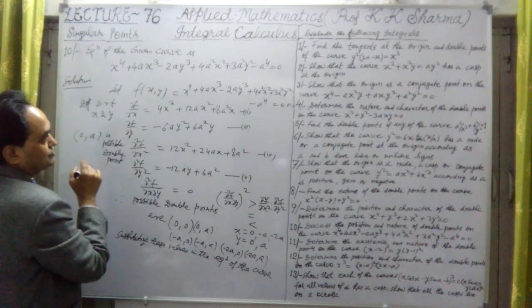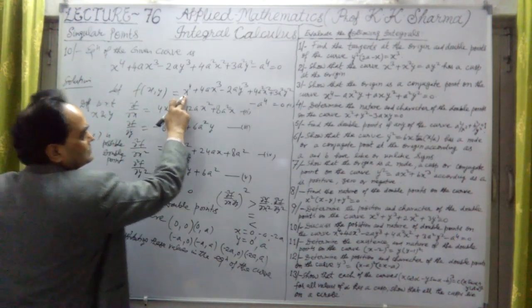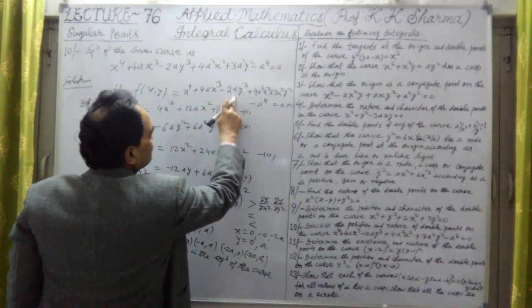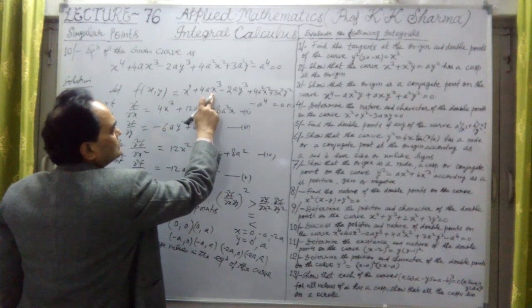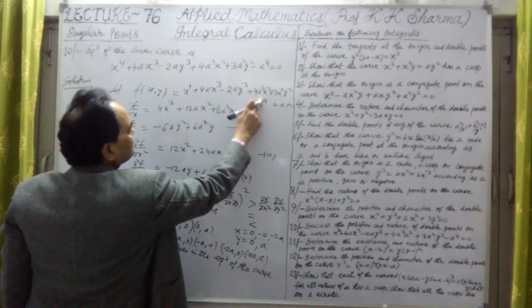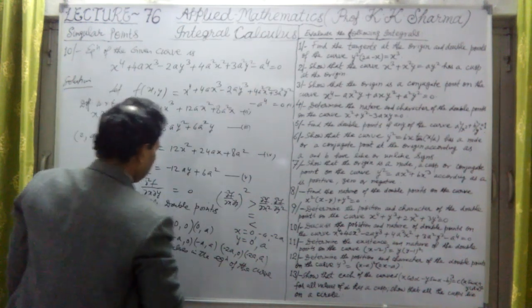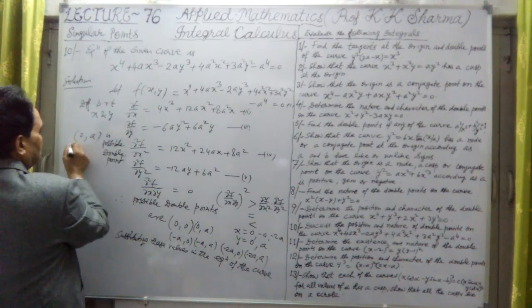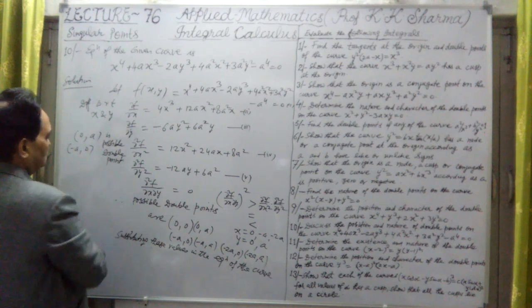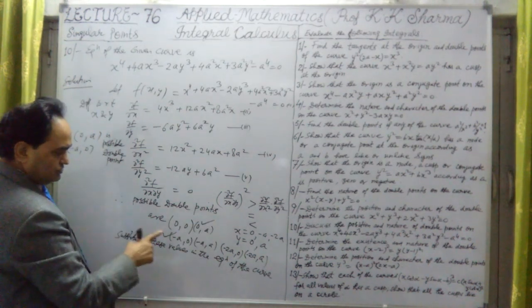Minus a4 plus a4 cancel out, and here 4a4 and this 4a4 are negative and positive, so they cancel out. So these two are also cancelled out. So minus a and 0 is a point. So the points are 0a and minus a0.